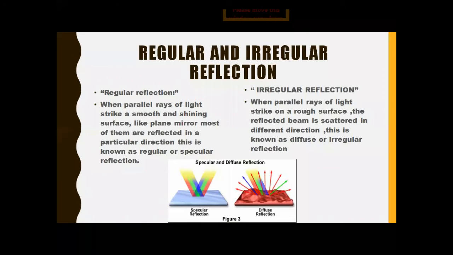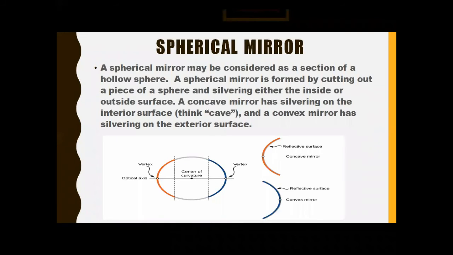So take a screenshot and we are moving toward the next slide. Now, the spherical mirrors. Here we have to divide this spherical mirror. First, we have to understand what a spherical mirror is. The spherical mirror may be considered as a section of a hollow sphere. Means we have a big hollow sphere and we take a part from that sphere.